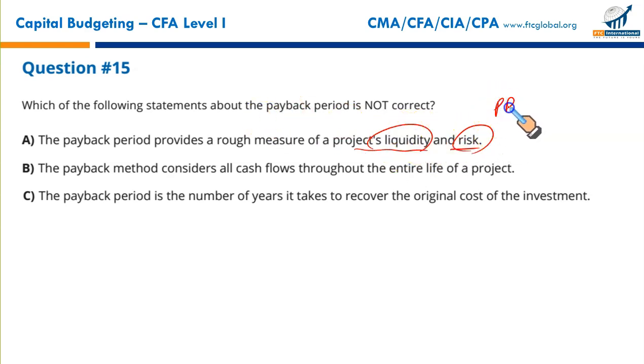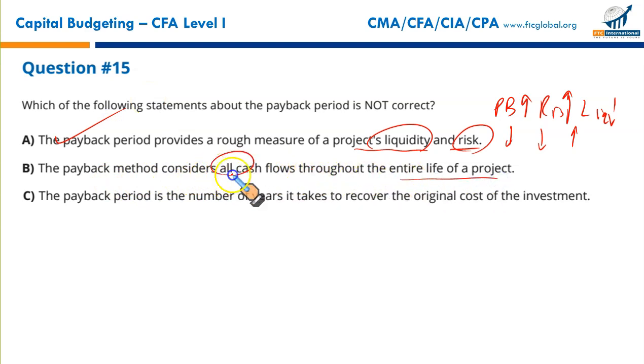If the payback period is longer, the risk is high, the liquidity is low. But if the payback period is shorter, risk is low, and liquidity of the project is high. The project will pay itself off quickly. This is a correct statement. The payback method considers all cash flows throughout the entire life of the project. This is wrong. Payback period only considers the cash flows till the cutoff date, not the subsequent cash flows.